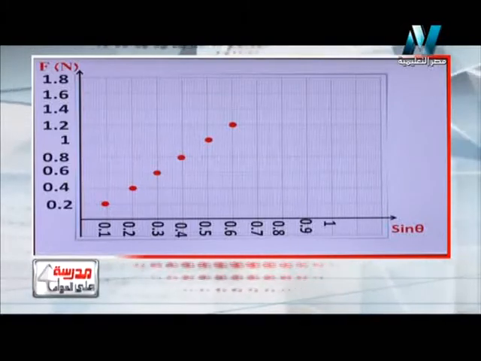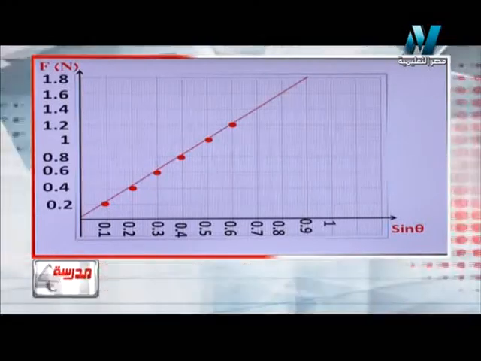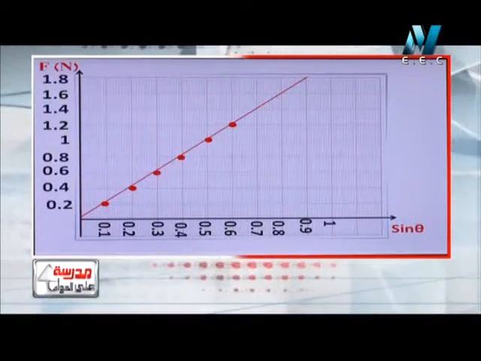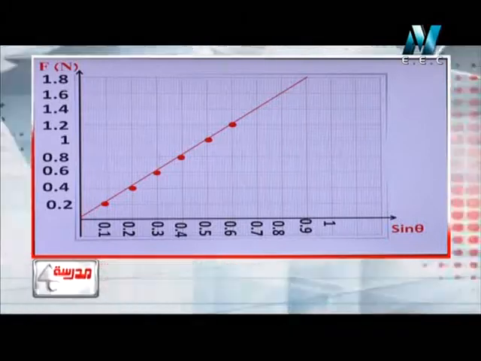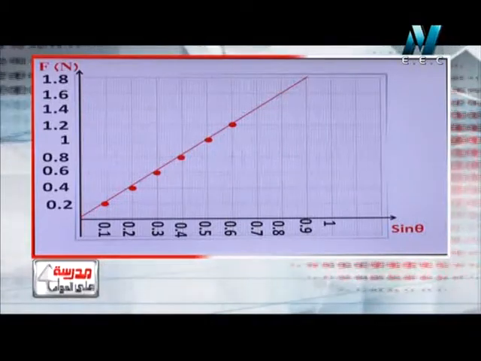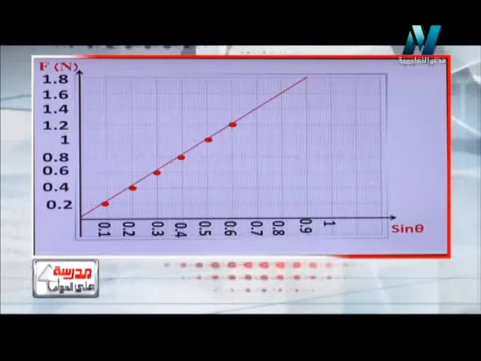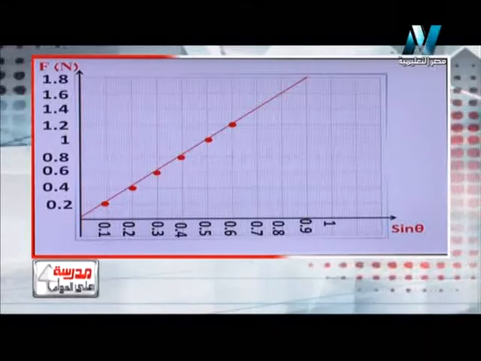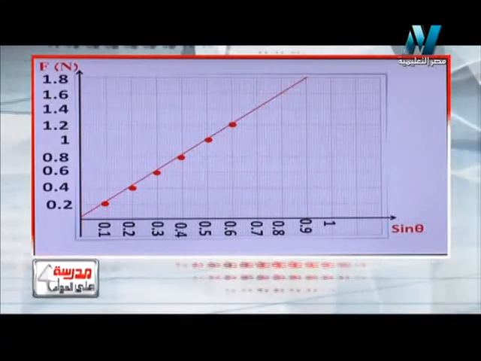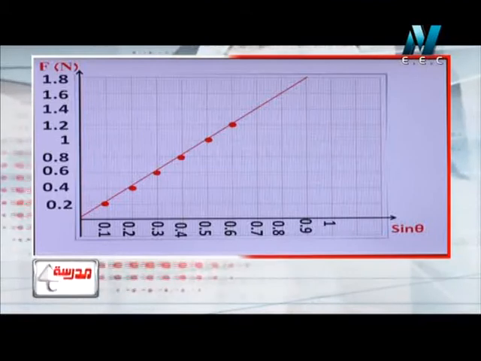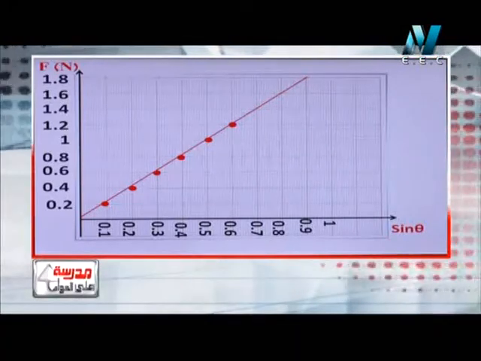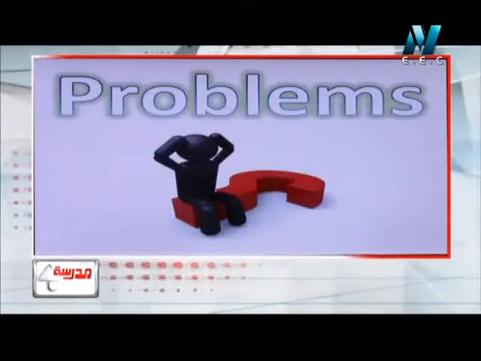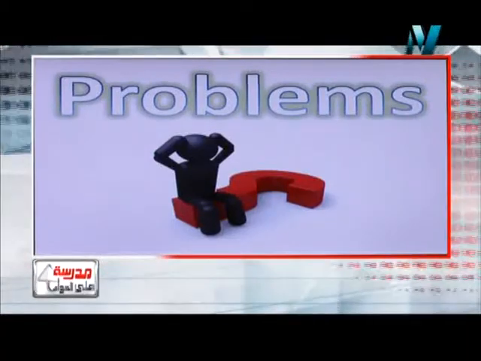Then I will make a straight line connecting them together. So I found that the graph takes the shape of a straight line. This means what? This means that the relation is a uniform relation, because the graph of it is represented in the form of a straight line. So I answer the first point, which is to draw the graph. So I draw the graph first. Then I try to find the force when the wire is perpendicular.